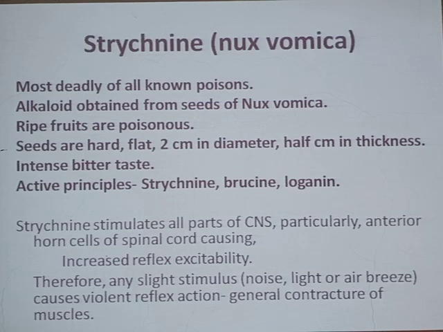In the last lecture we have seen the deliriant poisons which act on the cerebrum. All those cerebral poisons like cannabis indica, datura and cocaine, which we completed in the last lecture, act on the cerebrum. And this one, Nux vomica, is acting on the spinal cord. Importantly, it is acting on the spinal cord. So it has been grouped under neurotic poisons.